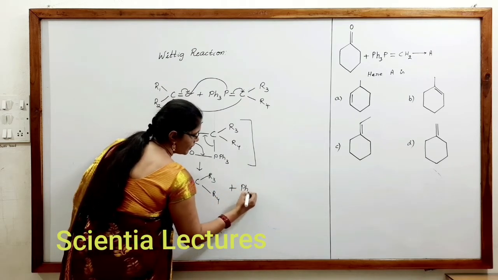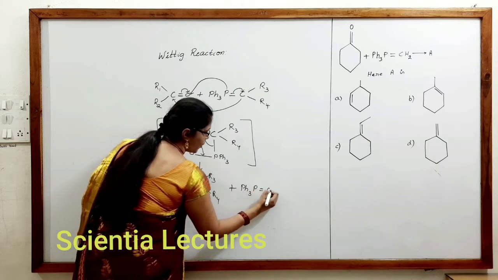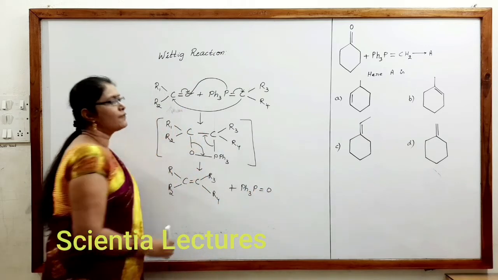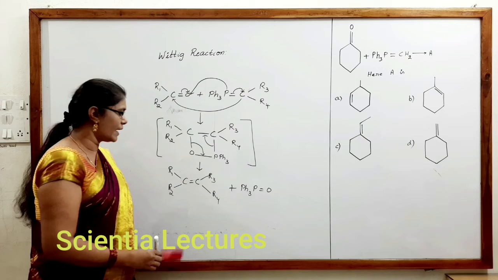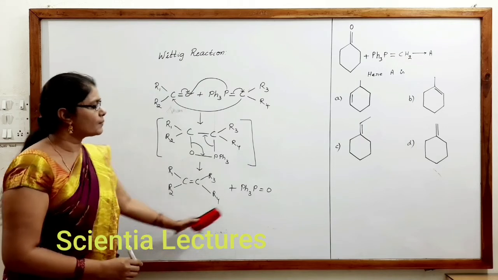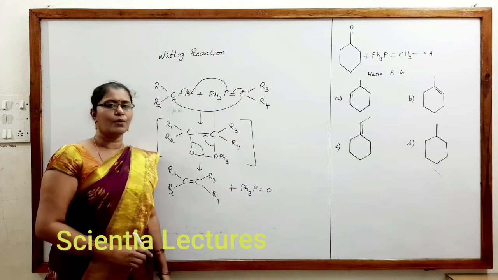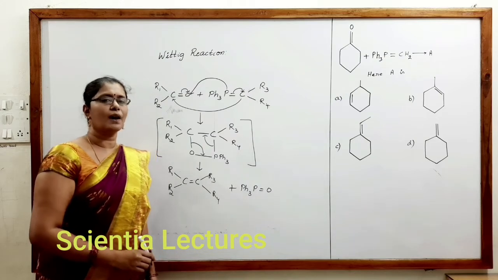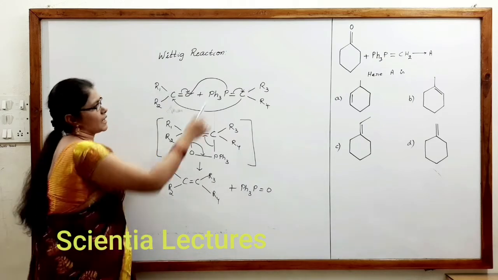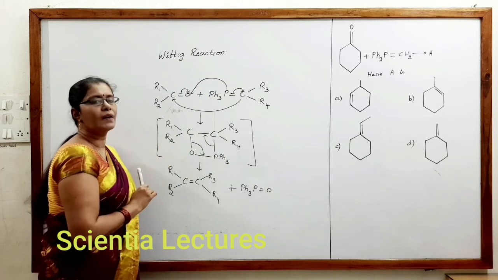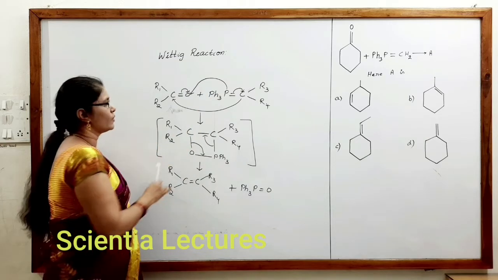As I said before, Ph taken thrice, P double bond O. This is called triphenyl phosphine oxide, and this is an alkene. Alkene plus triphenyl phosphine oxide is produced. I hope you should have understood by now what the Wittig reaction and its mechanism are. We get the product when we know the Wittig reaction.